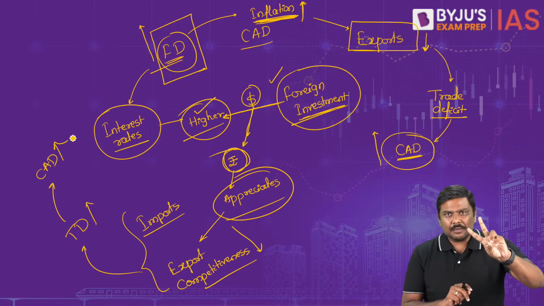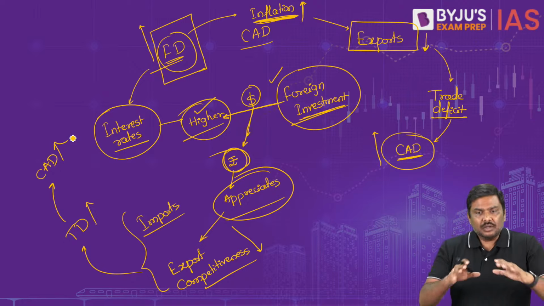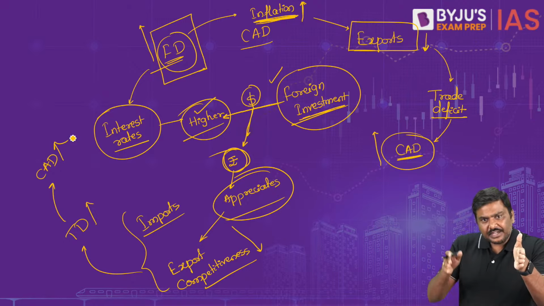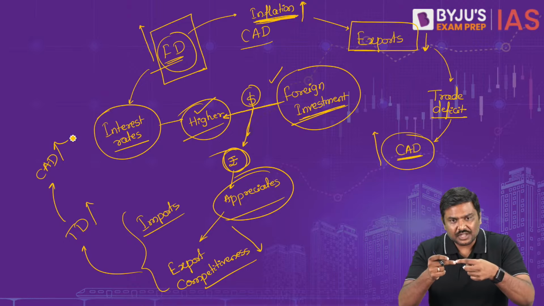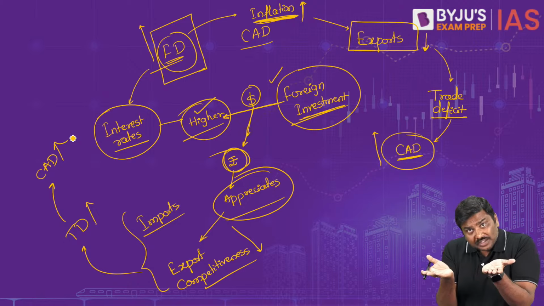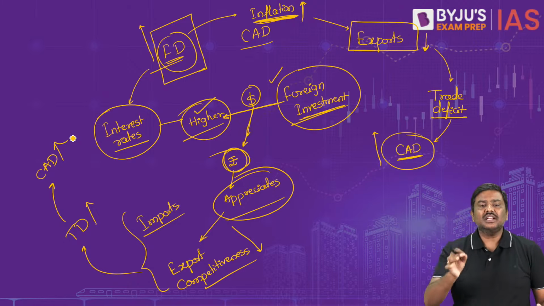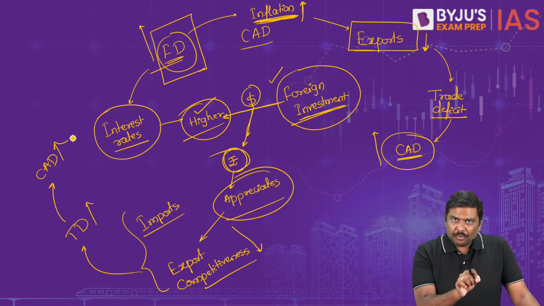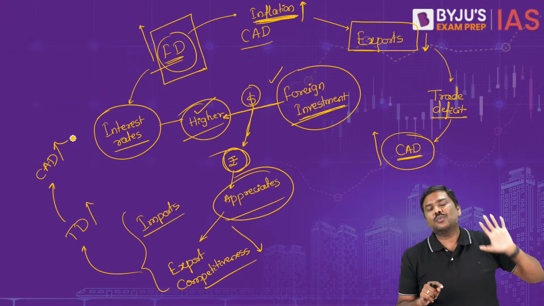I've given you two examples here. There are different theories regarding this, but what you can basically understand is this. Both the fiscal deficit as well as current account deficit are connected to each other. And if both start increasing for a country such as India, it is a cause of concern. It is a very important problem which has appeared in the context of the Indian economy in the last 1 year.